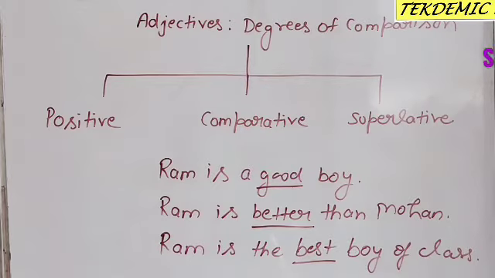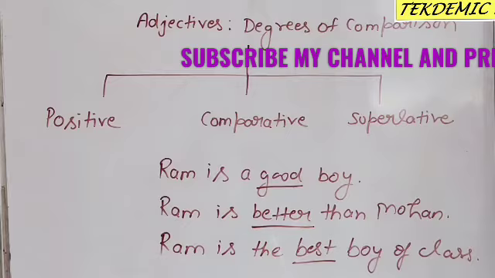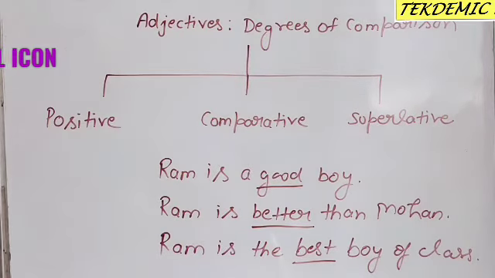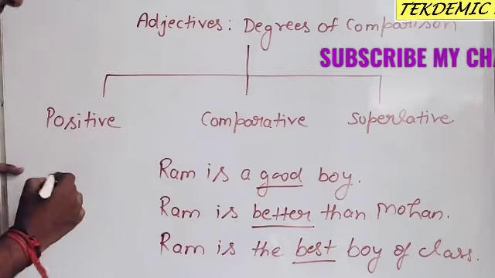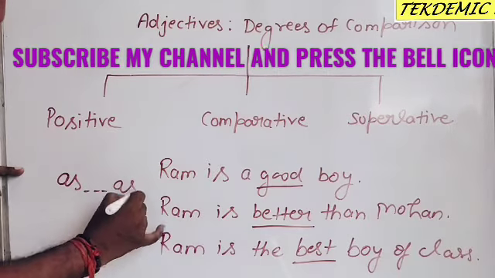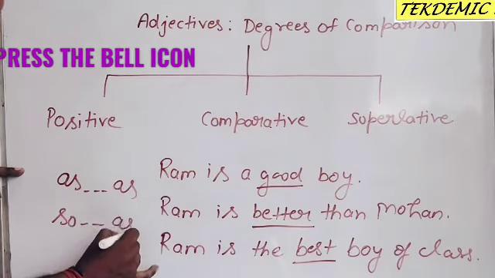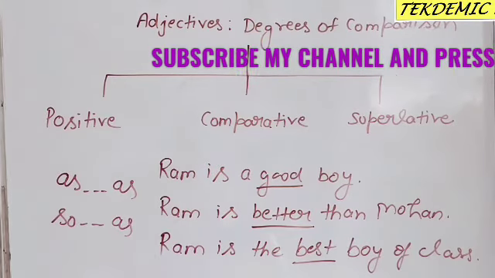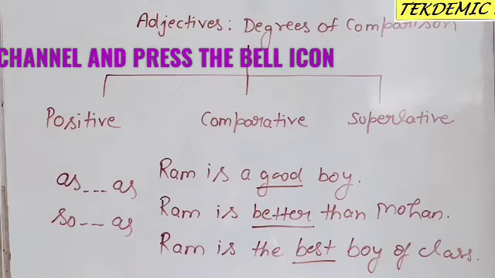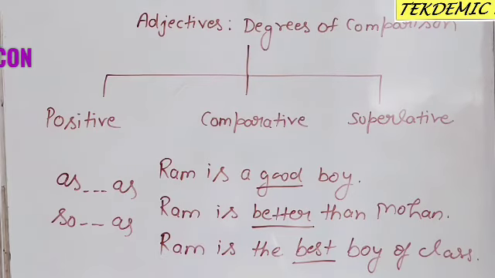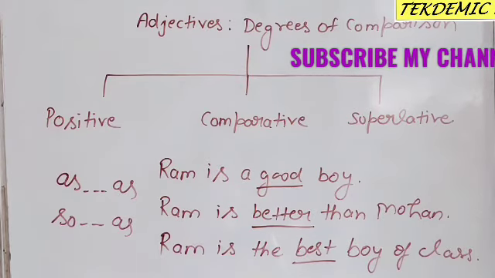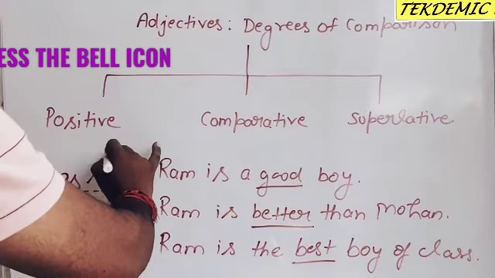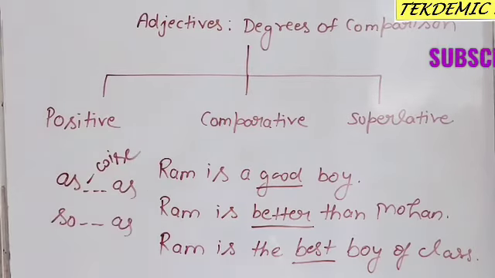Positive degree comes without any word. In some cases positive degree comes with some words like as or so as. For example, the sentence will be: Rohan is as wise as his father. So wise will come between as.